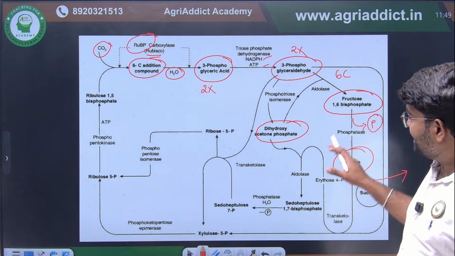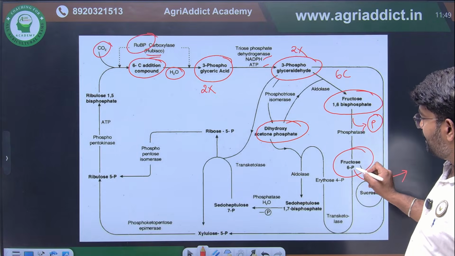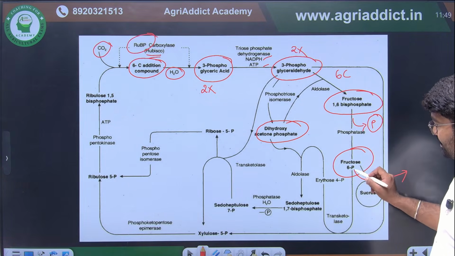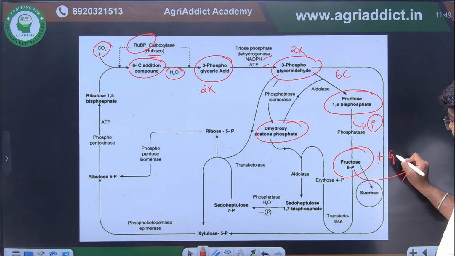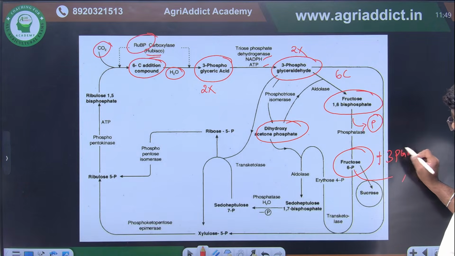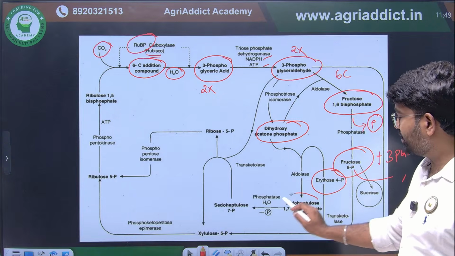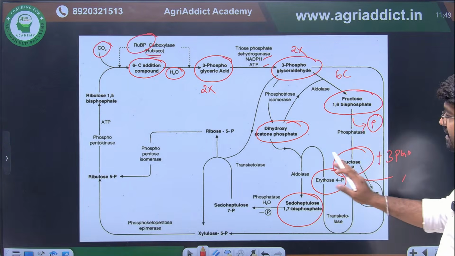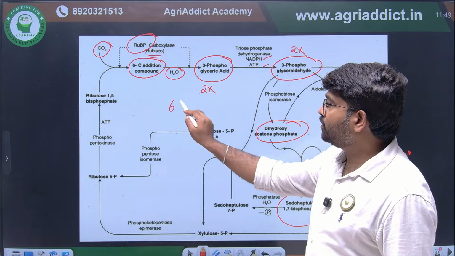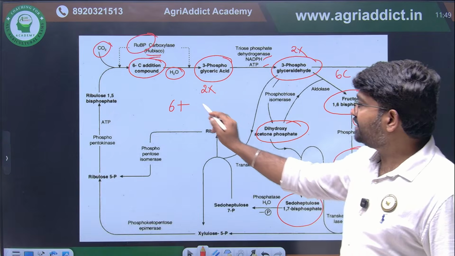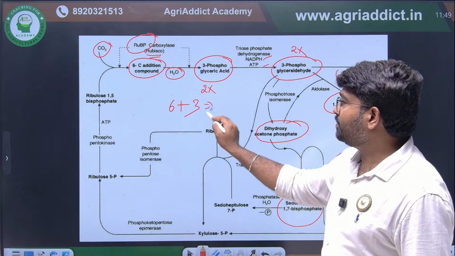If it has to be regenerated, fructose 6 phosphate will bind with another molecule of glyceraldehyde 3 phosphate to form erythrose 4 phosphate and sedoheptulose 7 phosphate. How? Fructose is a 6 carbon compound plus glyceraldehyde 3 phosphate is 3 carbon, so a total of 9 carbon will be there.